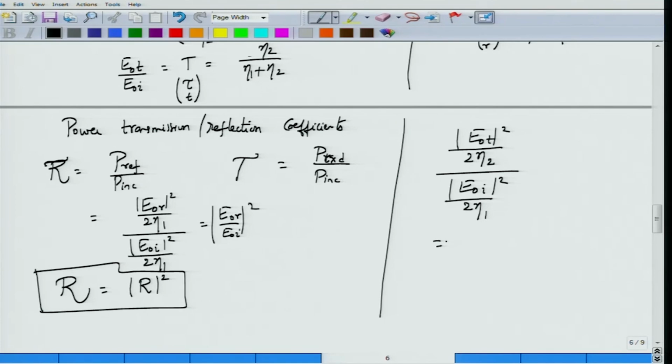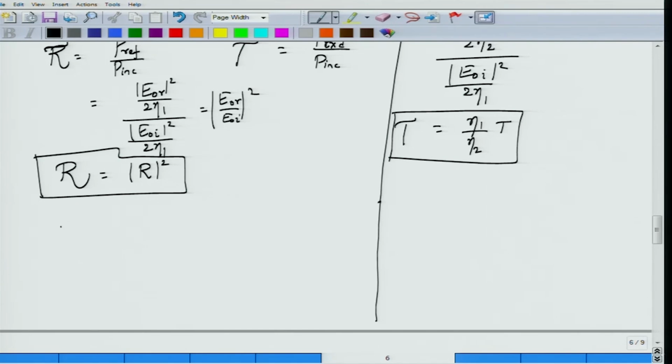If you form this ratio, the 2 cancels out, and eta 1 goes to the top. So the transmittance is eta 1 by eta 2 times |E0T|² by |E0I|², which is nothing but the transmission coefficient T. So these are the power reflection and power transmission coefficients.